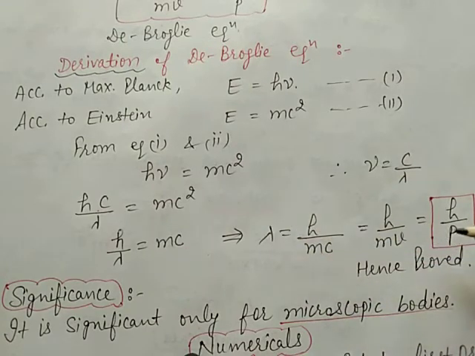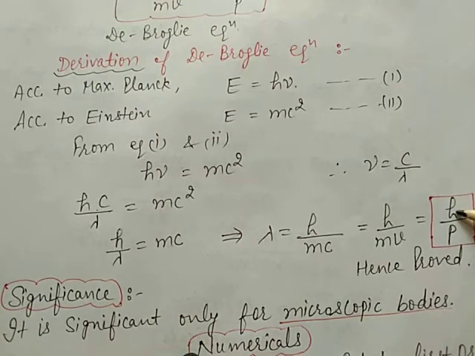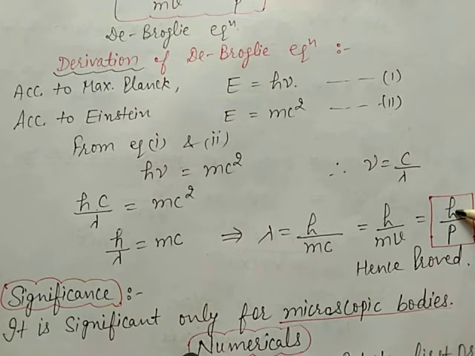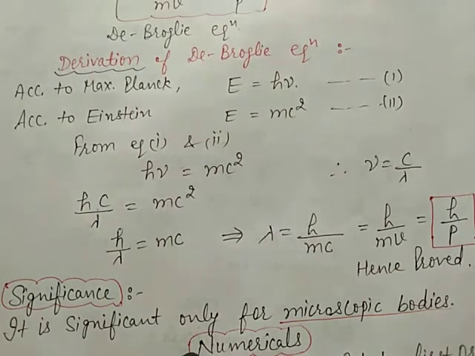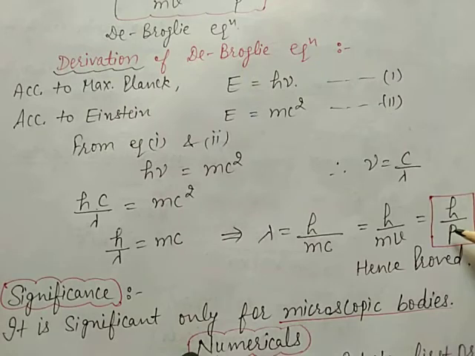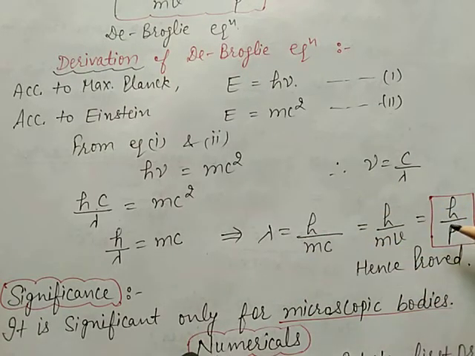This means lambda is inversely proportional to momentum. h remains constant. This is the Planck constant and its value is 6.626 multiplied by 10 raised to power minus 34 joule second. This equation shows that the wavelength of particles in motion is inversely proportional to the momentum. So this is called the de Broglie relationship.